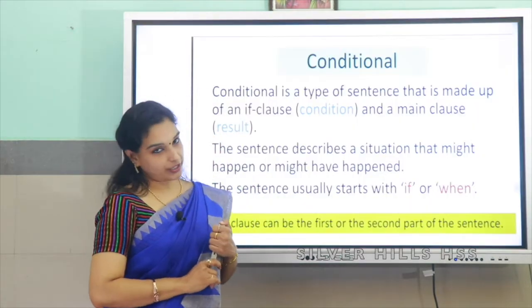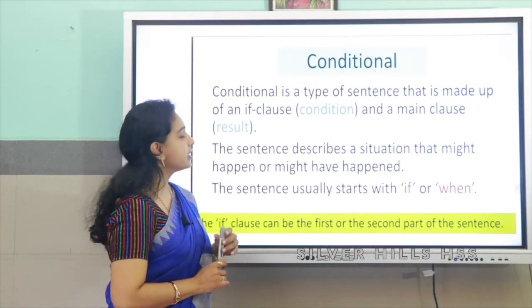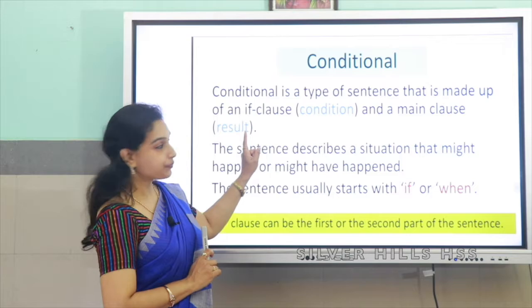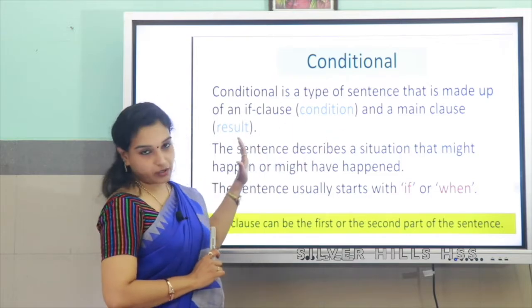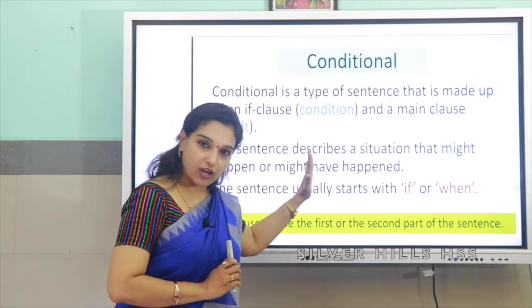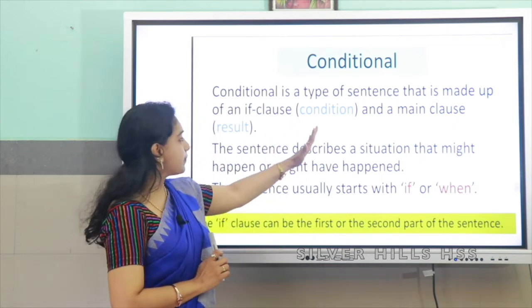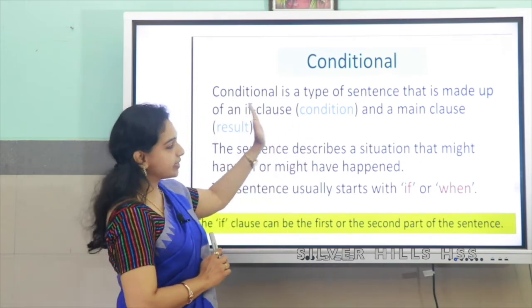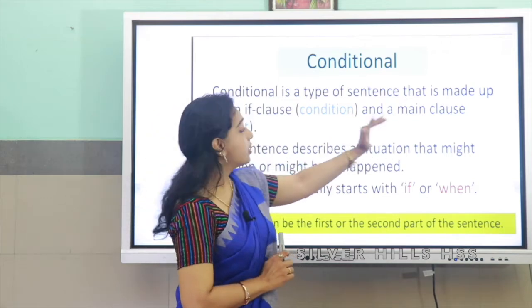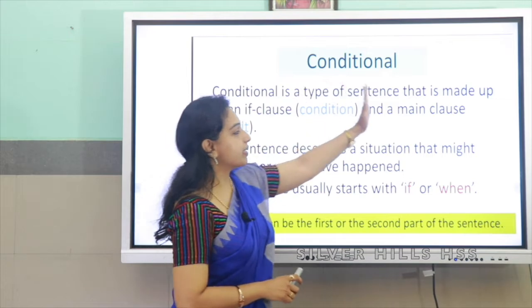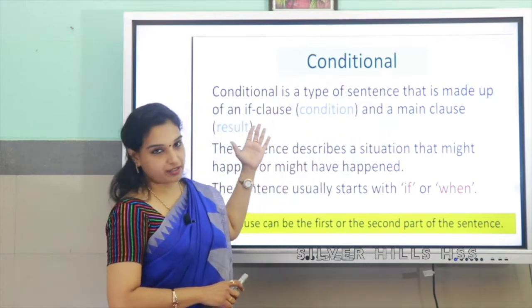Conditional sentence or if clause. It is a type of sentence that is made up of an if clause and a main clause. So, in an if clause or in a conditional sentence, there are two parts. The first part is the if clause and the second part is the main clause. So, the if clause is a condition laid by you and in the main clause you get the result of it.